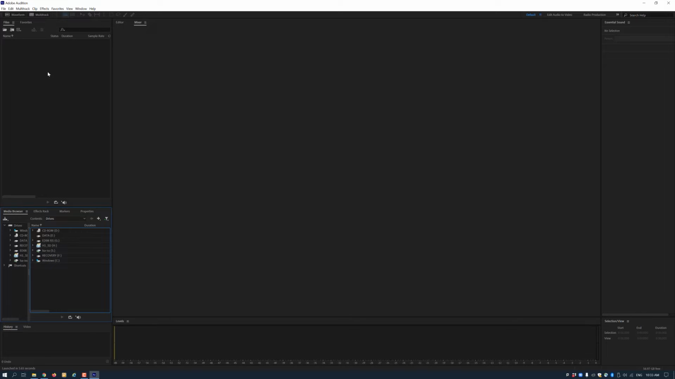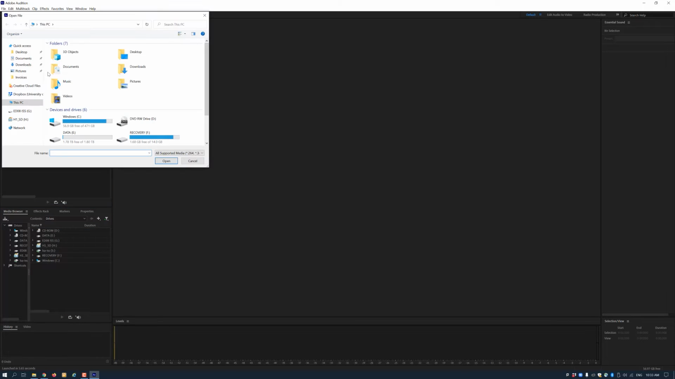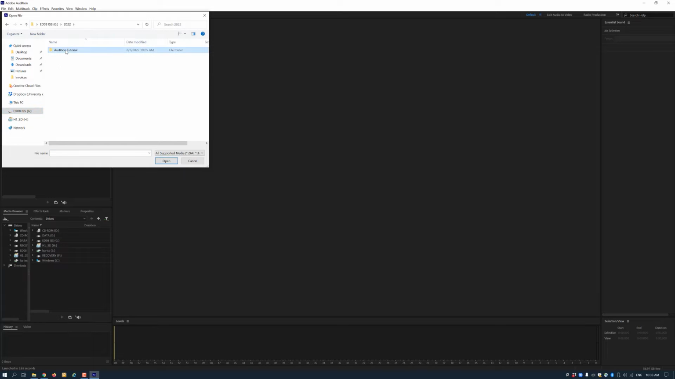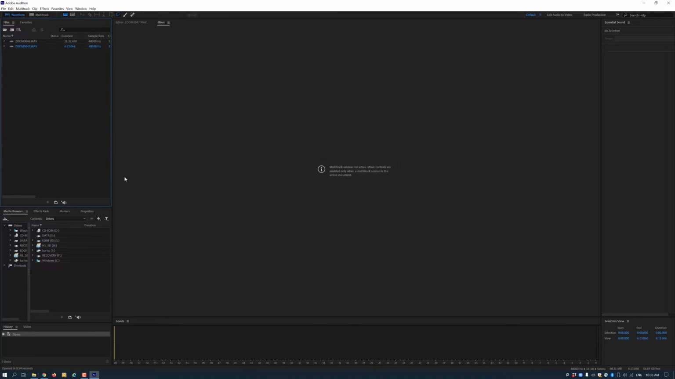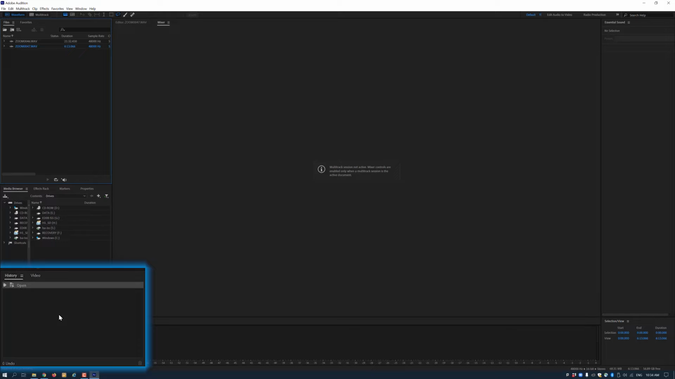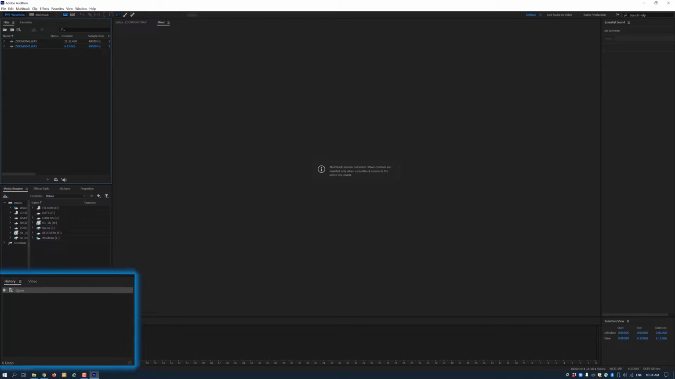Let's do this now. I'll double-click in the Files panel and locate the file I would like to bring into Audition. Now it is available for you to use in your project. The History panel. This panel keeps track of all the changes you've made in your project. You can use this panel to backtrack your work and even undo changes that don't work for you.